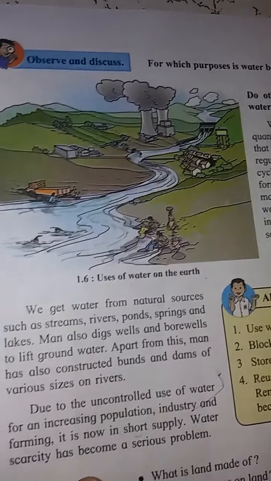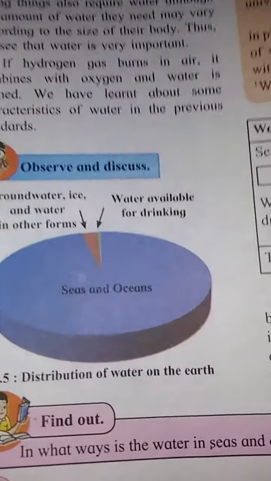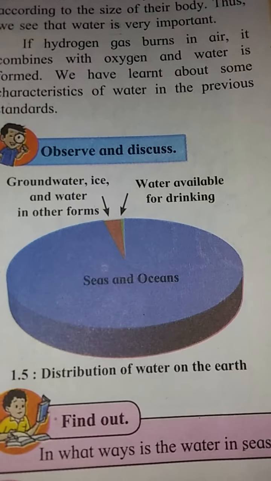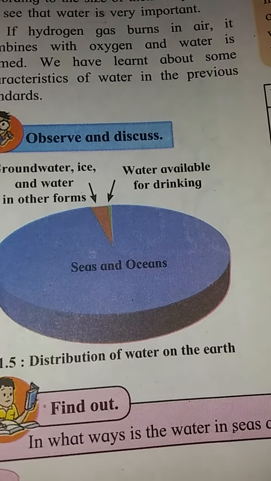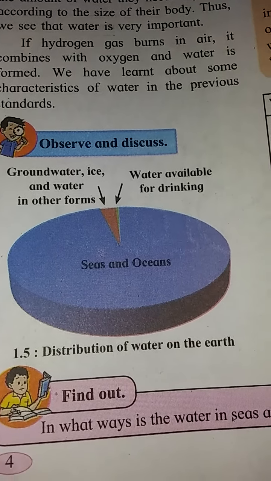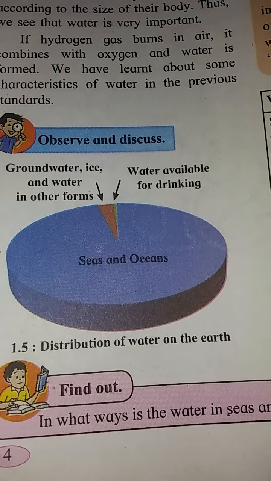Now water is not in the same form. What is the proportion of each of these?